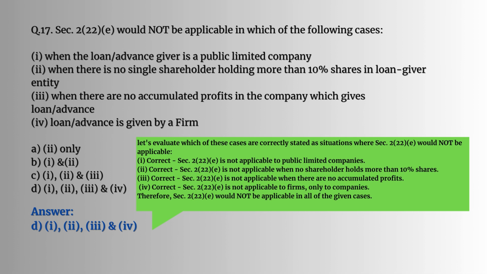And it is not applicable when there are no accumulated profits. Same way, it is not applicable to firms and only to companies. Therefore, Section 222E would not be applicable in all of the given cases. So, the answer would be D, 1, 2, 3 and 4.